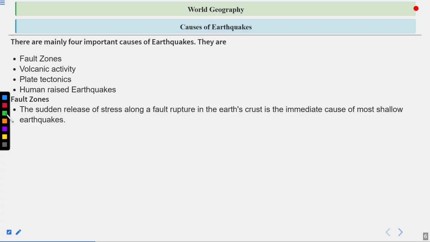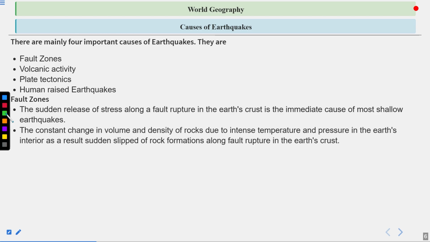So these earthquakes are generally not very harsh, but sometimes they also create a lot of devastation, like the Bhuj earthquake. And as for the faults, I already told you that these are types of fractures or faults that were there during ancient times, and now they got triggered because of some type of activity of tectonic plates. So these are called fault zones.